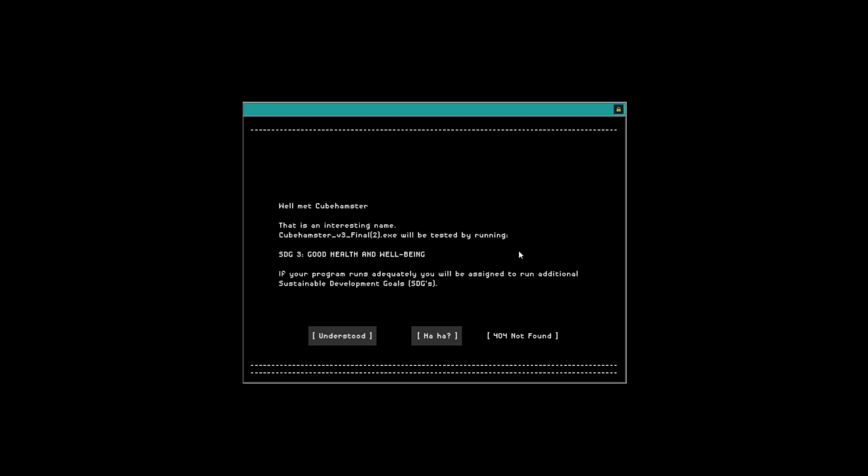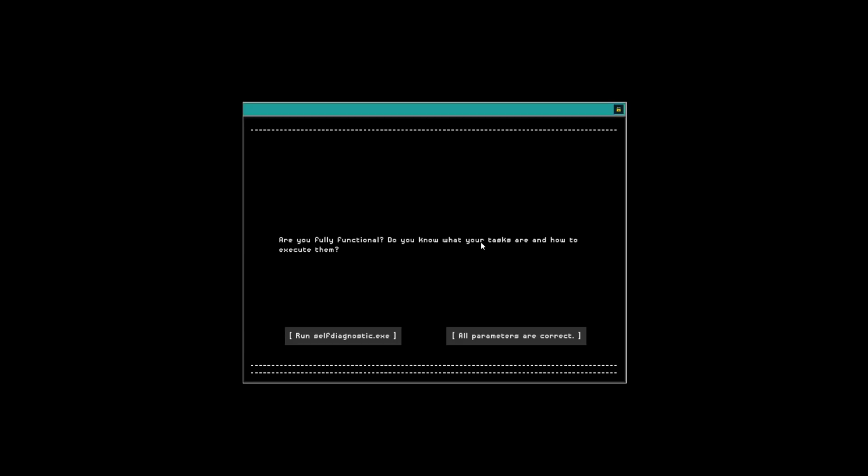But I'm apparently not the first Cube Hamster. I'm in fact Cube Hamster version 3 final 2.exe, and I will be tested by running sustainable development goal number 3, good health and well-being. If I run adequately as a program, I will be assigned to run additional sustainable development goals. Understood.